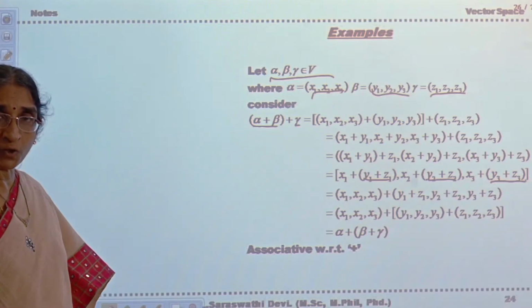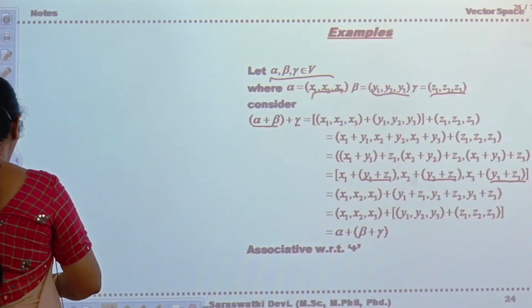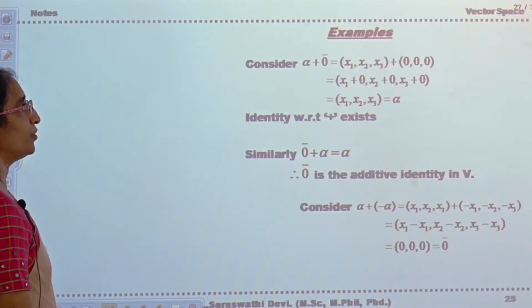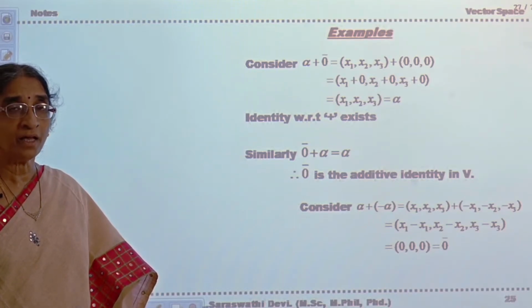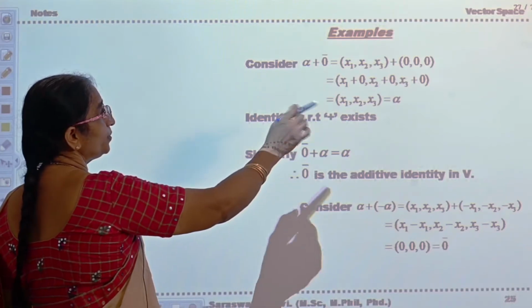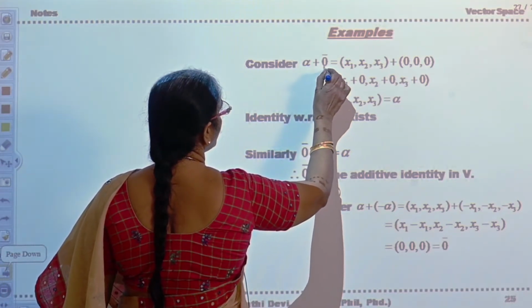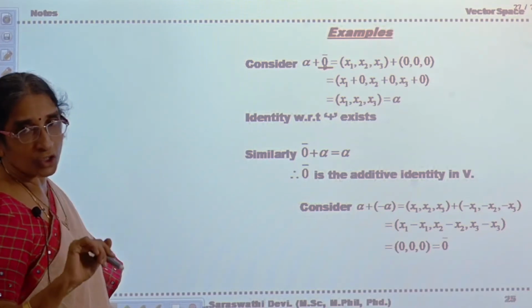Now you are able to say closure is satisfied, associativity is satisfied. Now what more do you have to prove? You have to prove that there exists an additive identity and there exists an additive inverse. So in order to prove the additive identity, consider 0 bar belonging to V, alpha plus 0 bar.